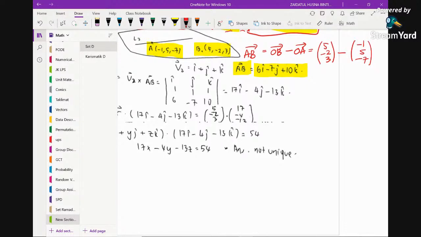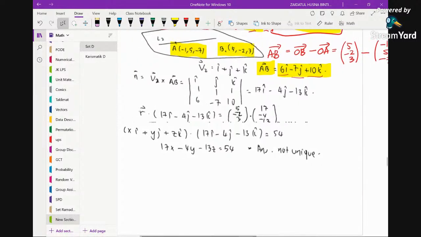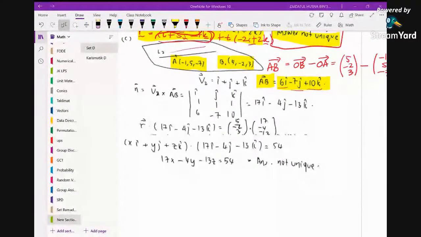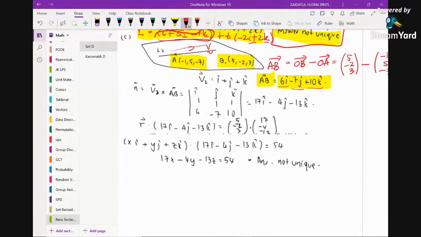Okay, so you can see that the AB vector is 5 minus negative 1, which is 6i, and then negative 2 minus 5 is minus 7j, and 3 minus negative 10 is plus 10k. So you have this one vector AB, and what we're going to do is perform the cross product between the direction vector V here and this vector AB, so that we can get a normal vector of the plane. So that's the idea.